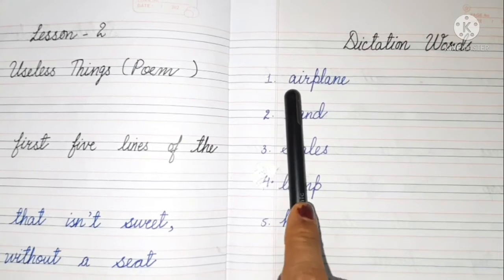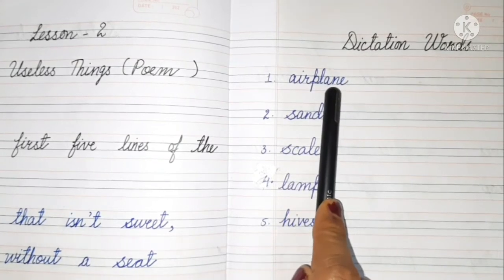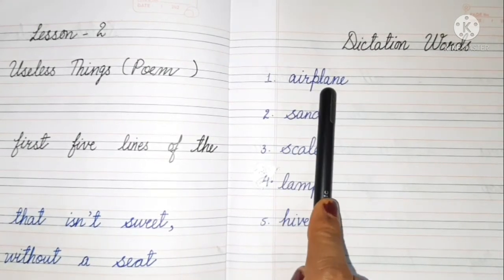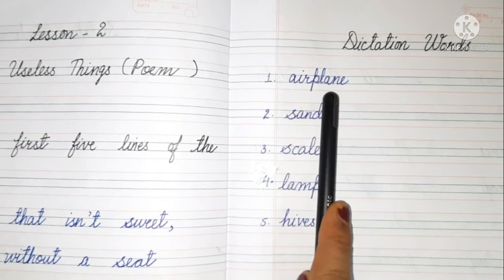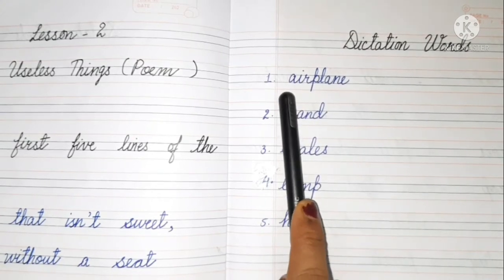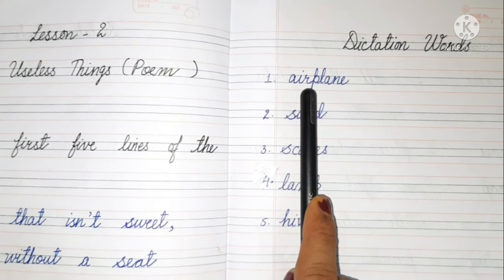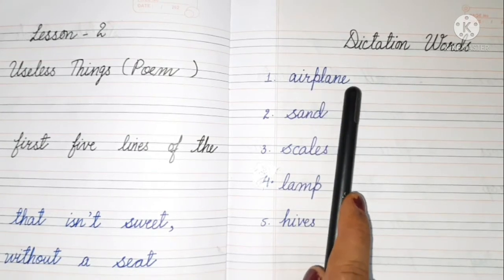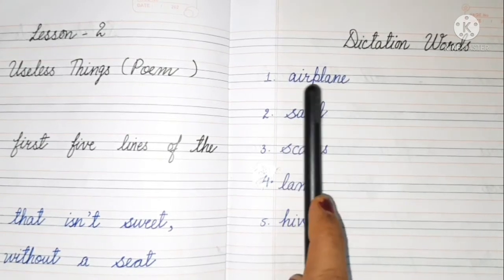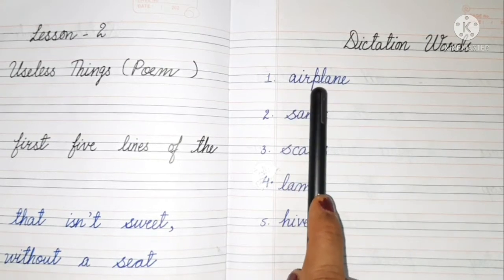1. Airplane. Children, repeat. Airplane. Spelling is A-I-R, air, P-L-A-N-E, airplane.